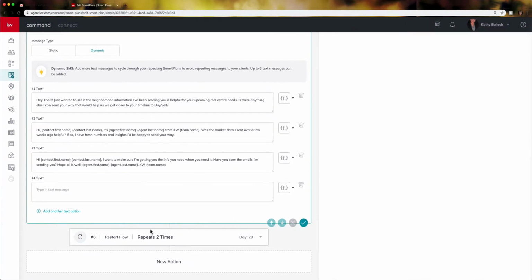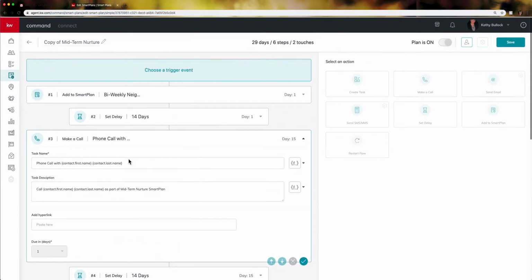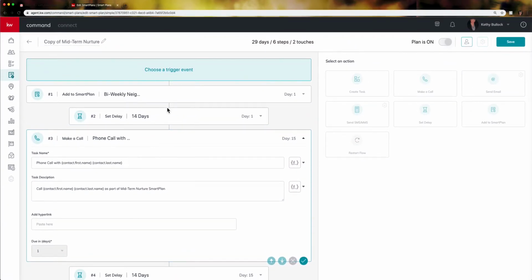Okay? And then you'll see step number 6 here is it'll restart the flow and it repeats it 2 times. And on day 29, on the 3rd time, it will actually be done. And you will get a notification within your taskbar that this has been done and you need to set them up on something new.